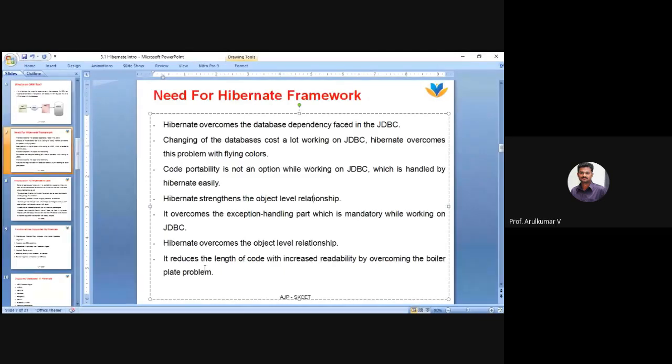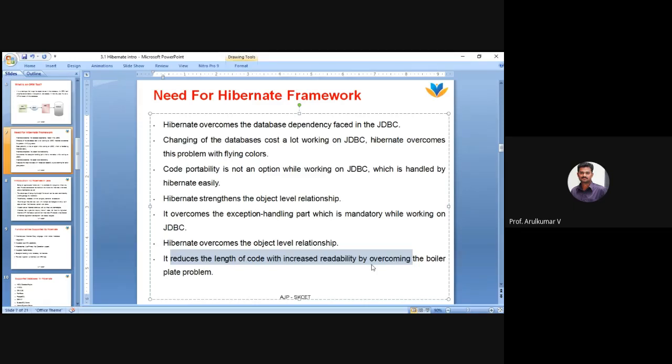It reduces the length of the code. This is the main thing, guys. If you want to minimize the code, you should go for a framework. That is what an expert programmer will always say: if you want to develop your application quickly, you should go for a framework.